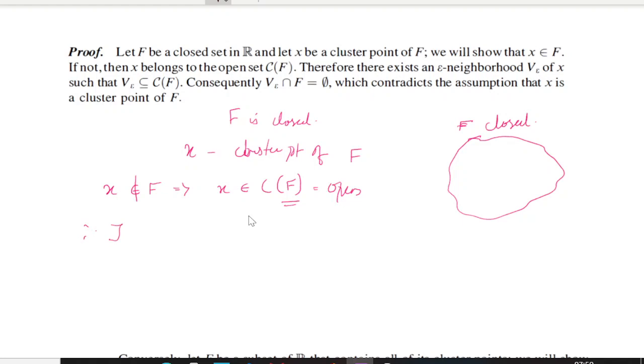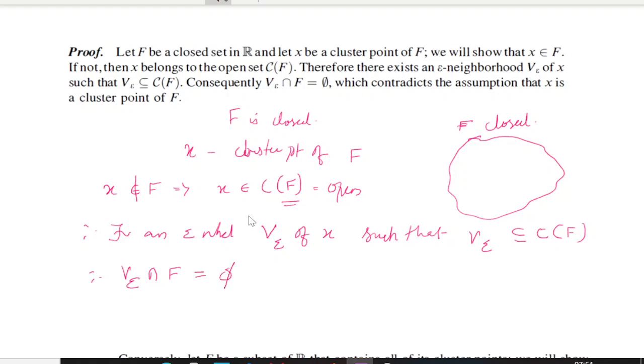Therefore, there exists an epsilon neighborhood V epsilon of x such that V epsilon is completely contained inside the complement of F. Therefore, the intersection of this epsilon neighborhood with F should be empty, right?